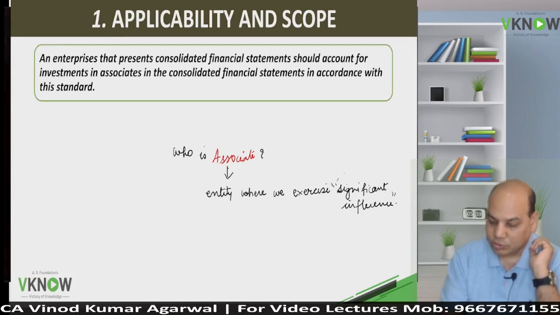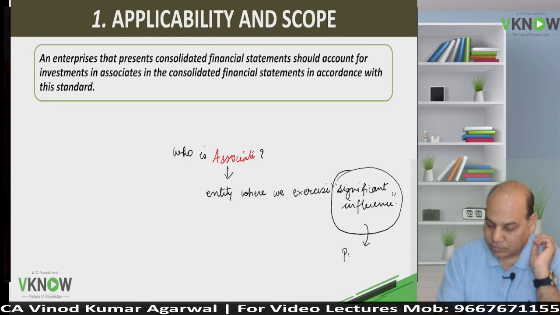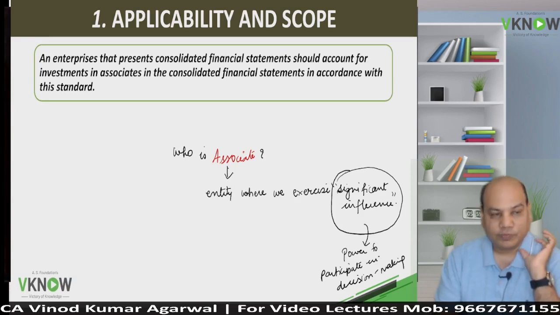Significant influence means you are able to participate in decision making. Significant influence means power to participate in the decision making process. All this is written in the book. If you understand the concept, then we can move further.